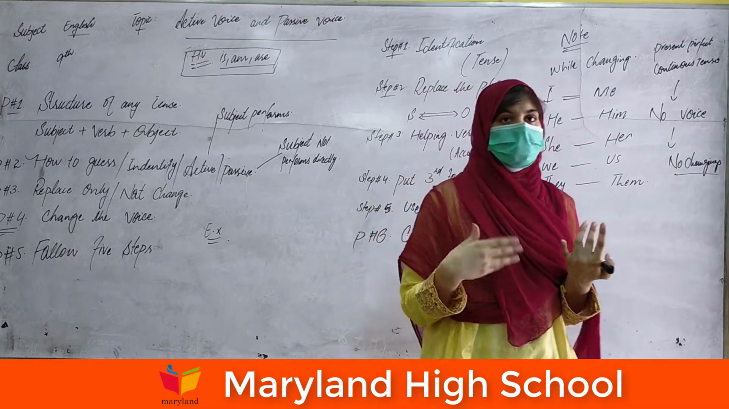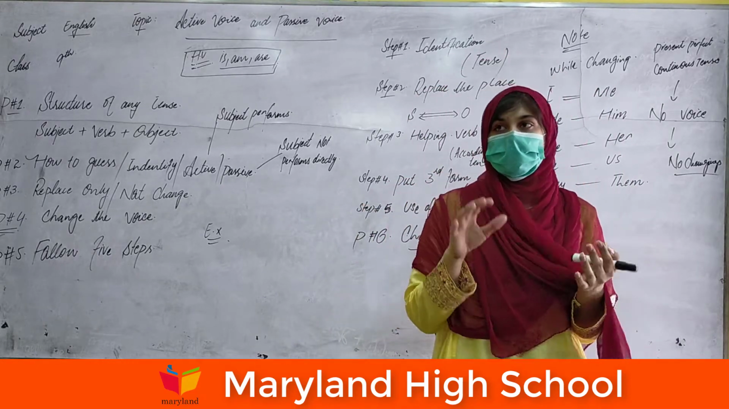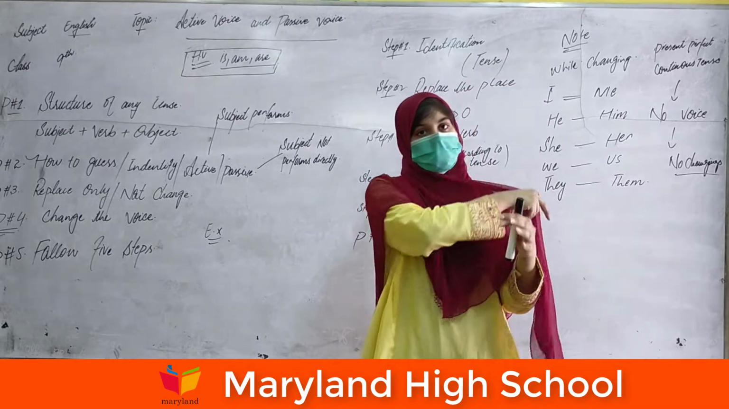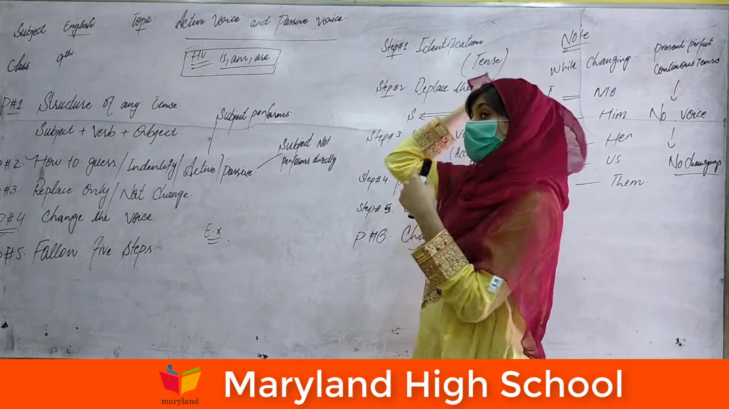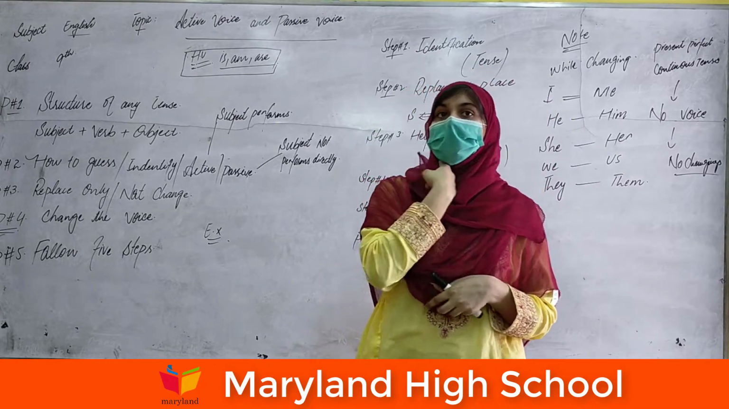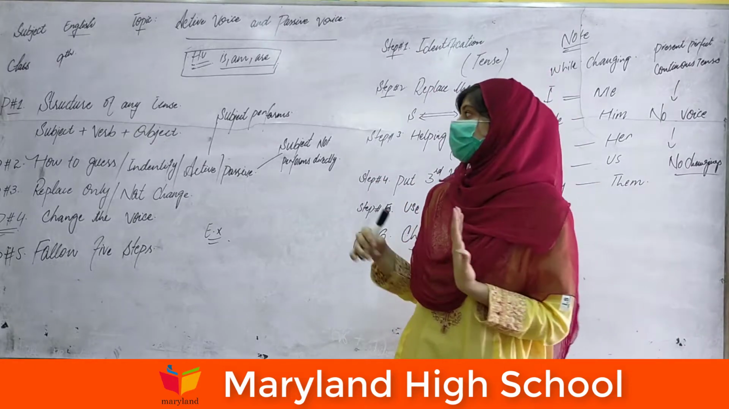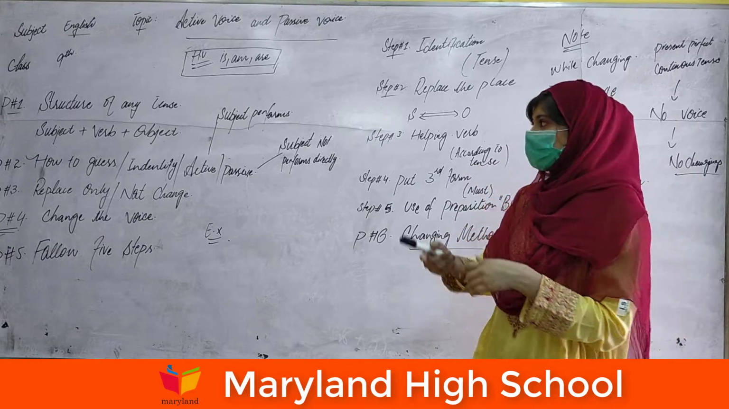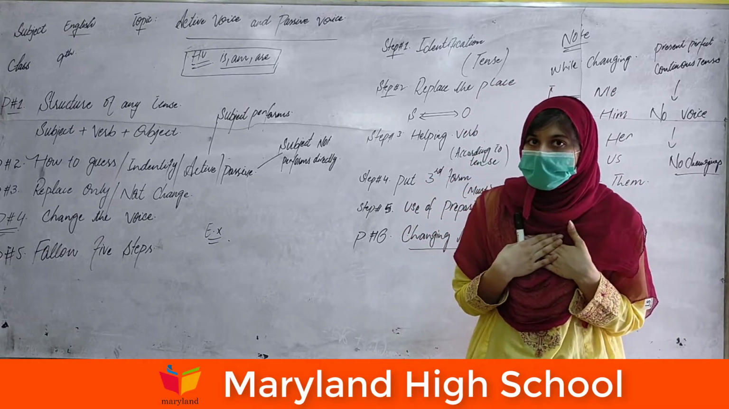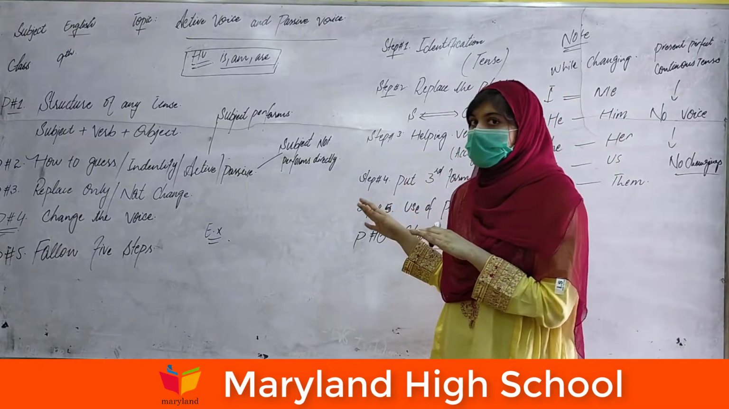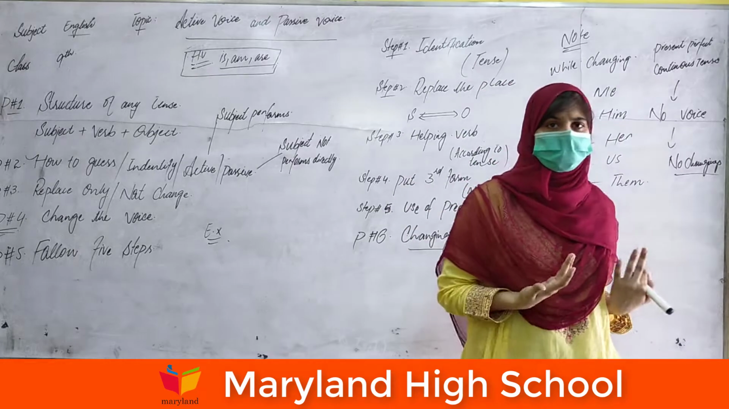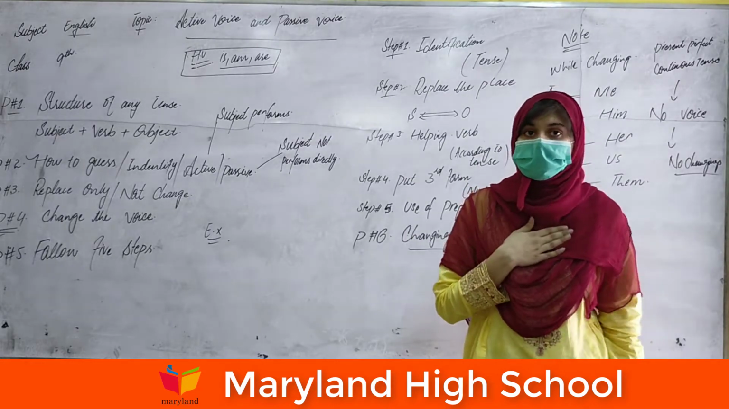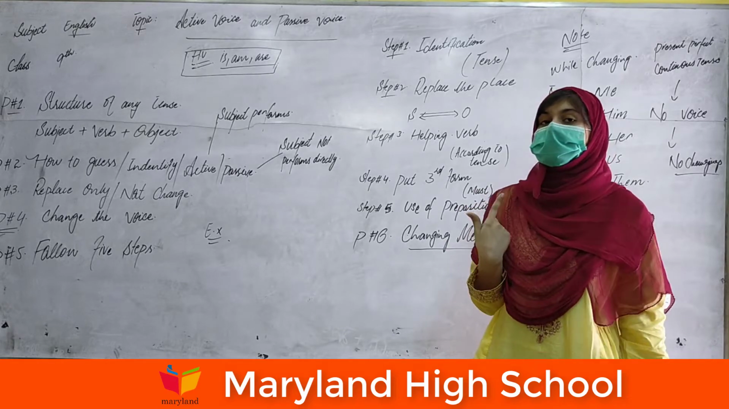Subject: what is a subject? A subject is a person that does something. And what is a verb? A verb is an action. An object is what the verb is done on. I am speaking, I am writing, which means I am doing an action. Who is doing an action? I am doing an action, which means I am the subject.